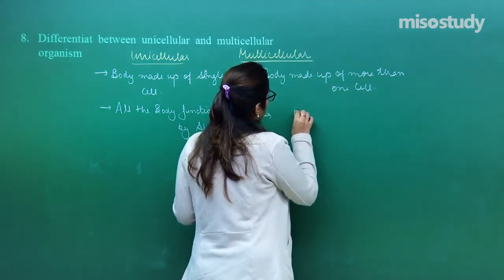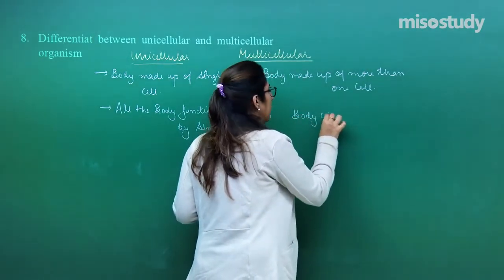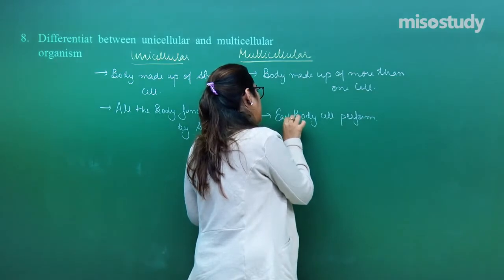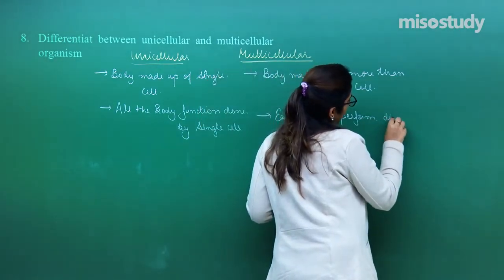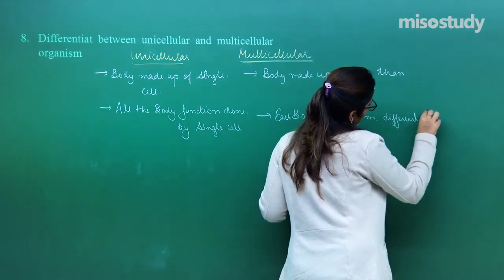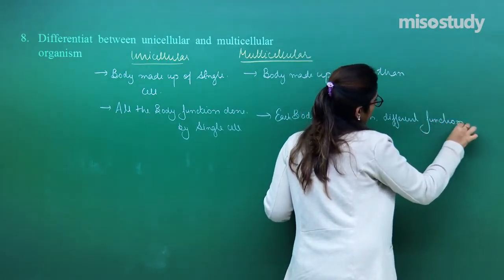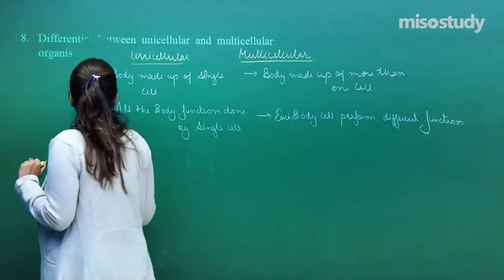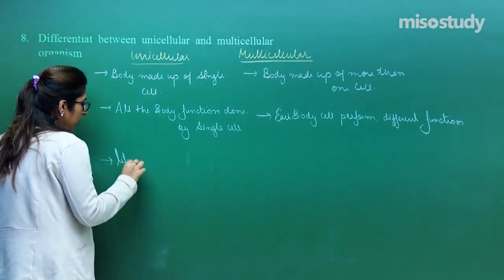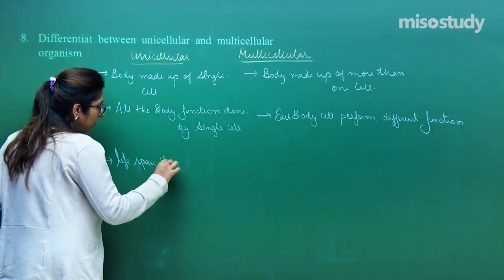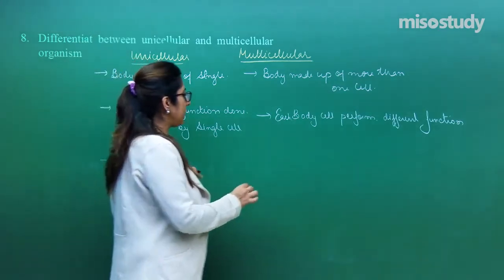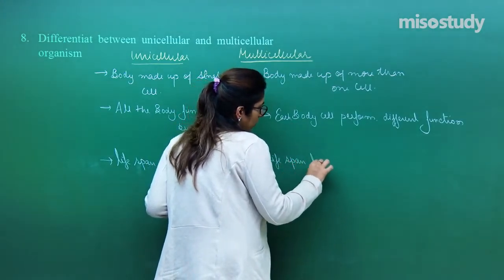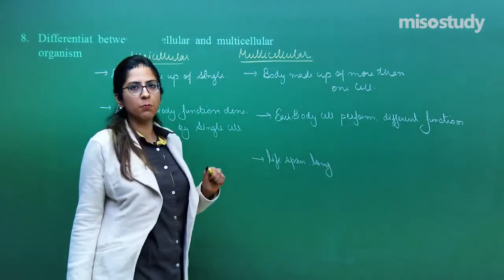So, each body cell performs different function. Right? In case of the unicellular organism, the lifespan is short. Whereas in this case, the lifespan is long. Right? They are comparatively longer.